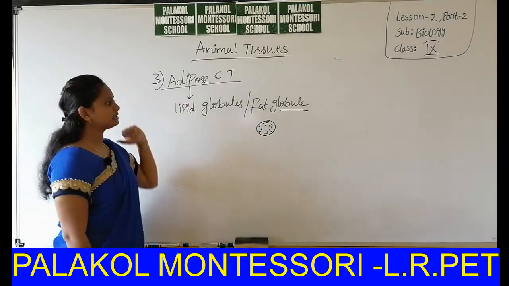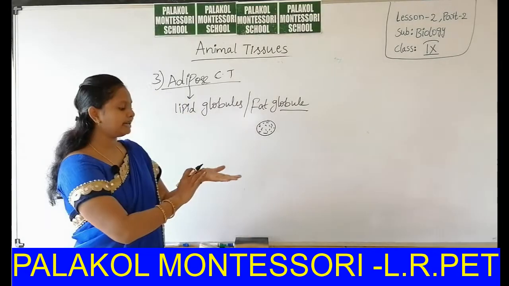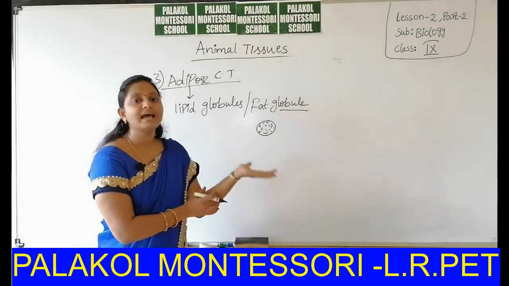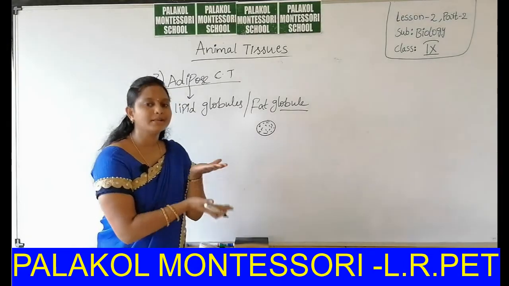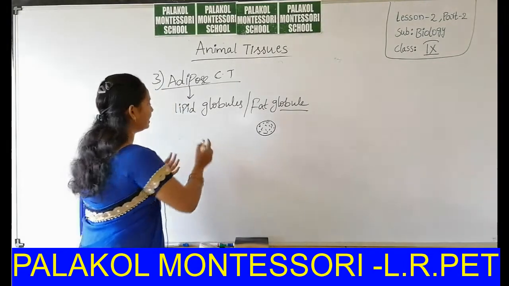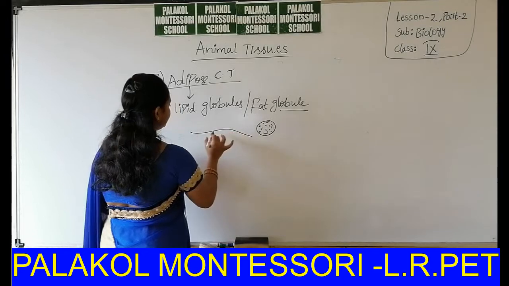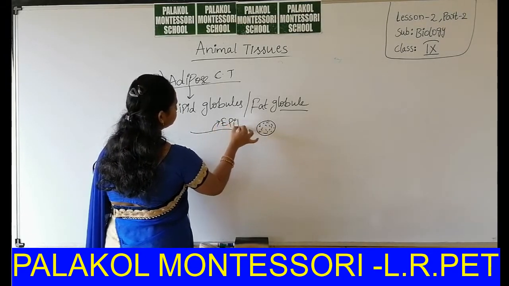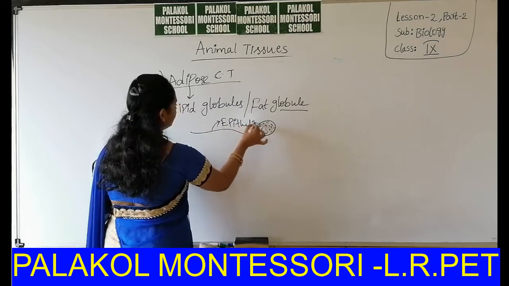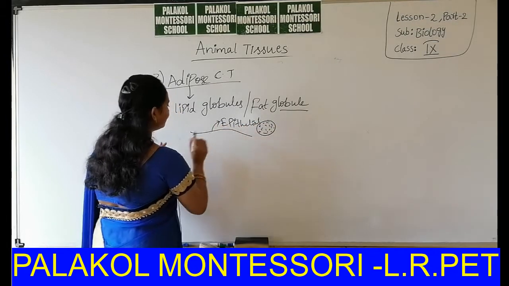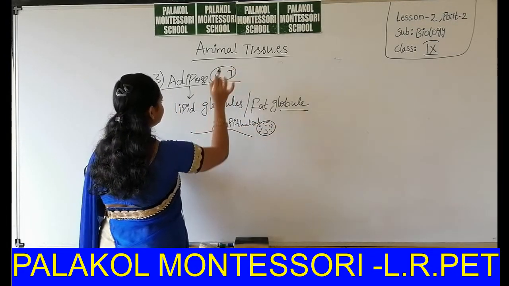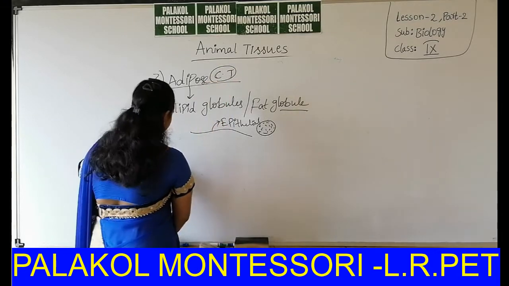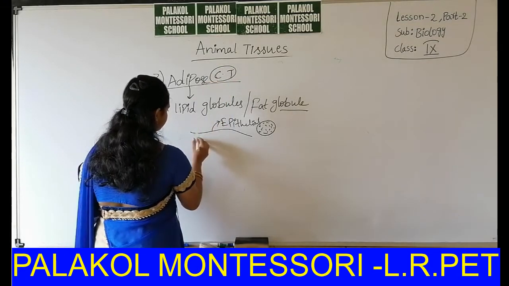Adipose tissue is present just beneath our skin. Beneath means the bottom side. This is the layer of skin, which is made up of epithelial tissue. Below the epithelial tissue is a connective tissue, that is, adipose connective tissue.